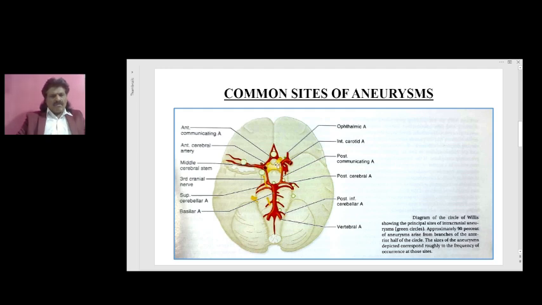It is very common in the anterior communicating artery, at the bifurcation of the middle cerebral artery, and at the posterior communicating artery. The size is lessened here at the top of the basilar artery. Here they may be present but are less common as compared to the anterior circulation. So anterior circulation circle of Willis aneurysms are more common. About 90% are seen in the anterior circulation. But we'll be able to understand better with the neuroimaging.